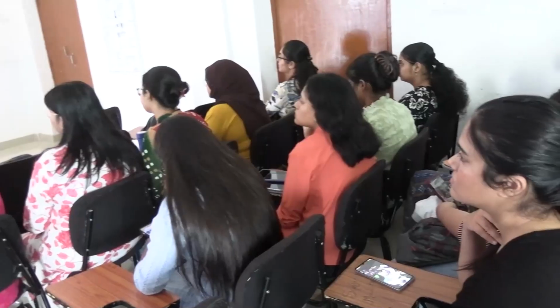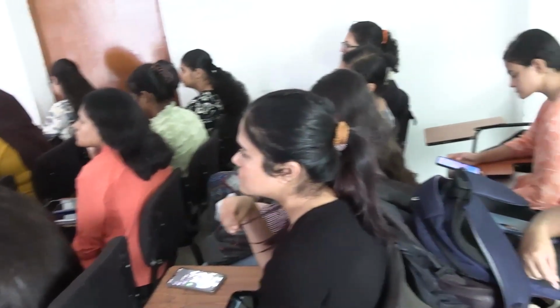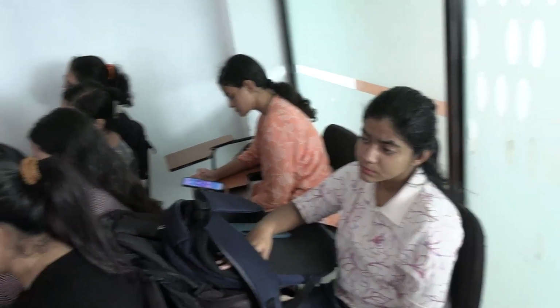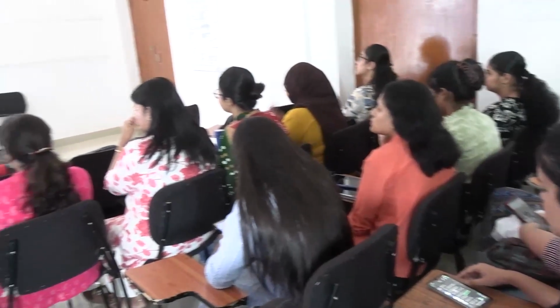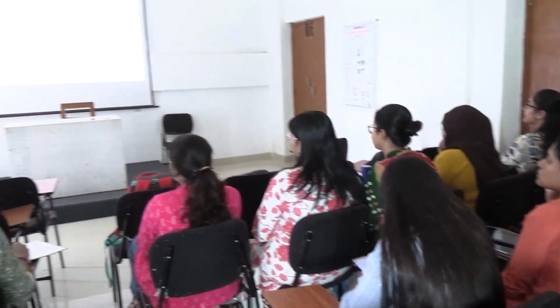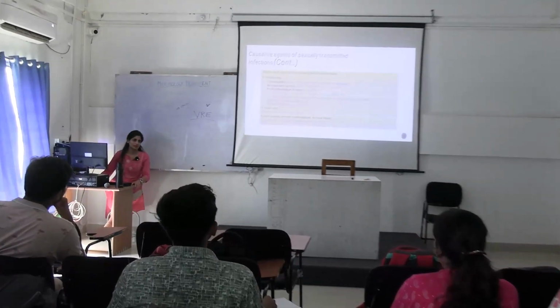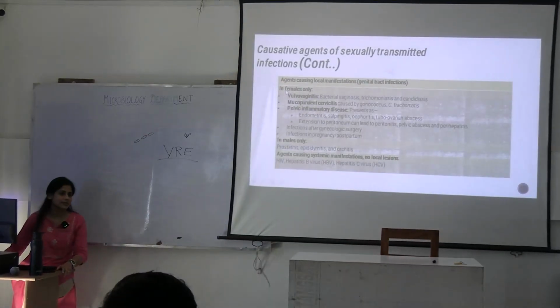Now you have to differentiate them whenever the patient comes to you. Okay, then mucopurulent cervicitis. What is the difference? Below uterus, what is there? Cervix, then vagina, then vulva. So you remember the sequence, right?